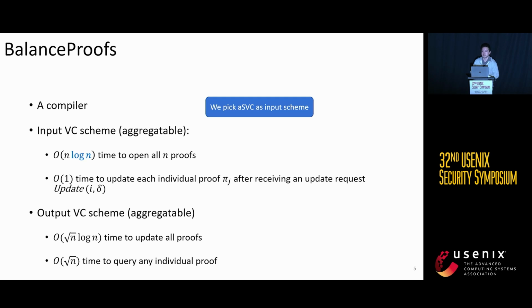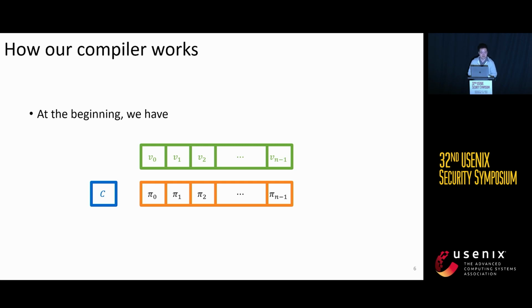BalanceProofs is essentially a compiler which takes a vector commitment scheme as input and outputs another vector commitment scheme. Here we pick ASVC as the input scheme. ASVC has n log n time to open all proofs and constant time to update each individual proof after receiving an update request. Then we have the output scheme, which has square root of n log n time to update all proofs and square root of n time to query any individual proof. So let's see how it works.